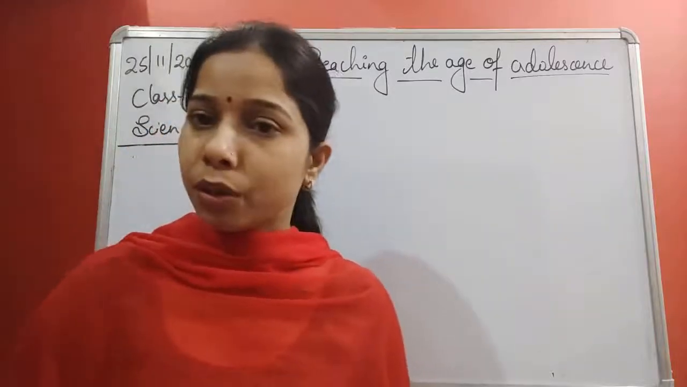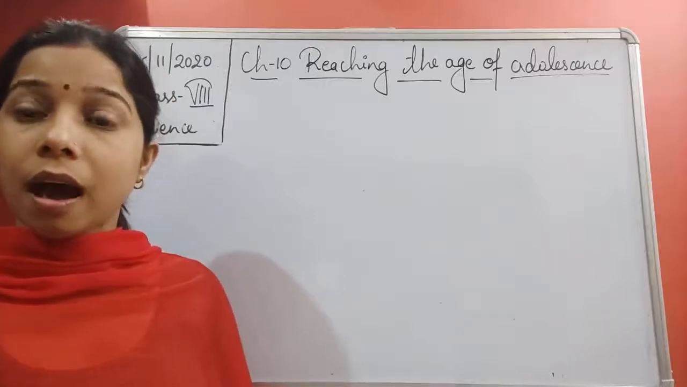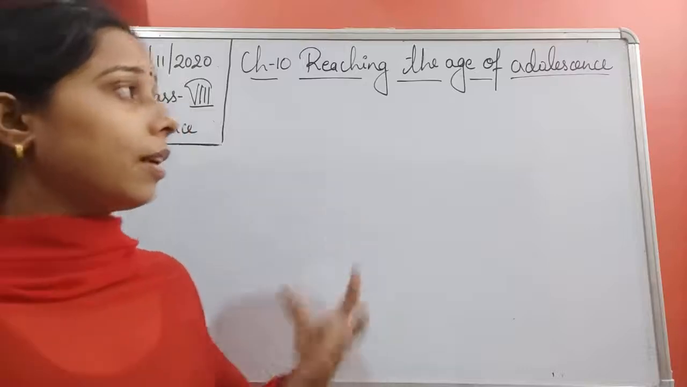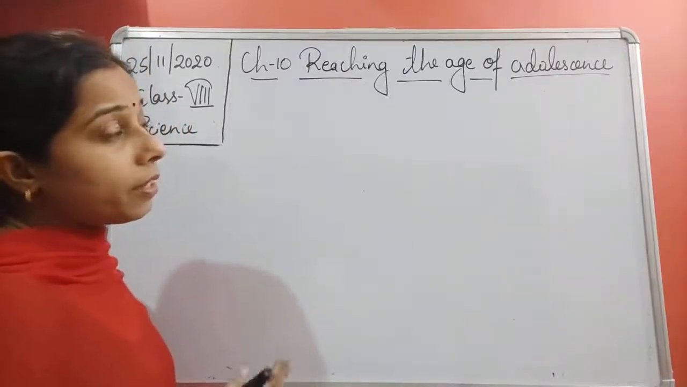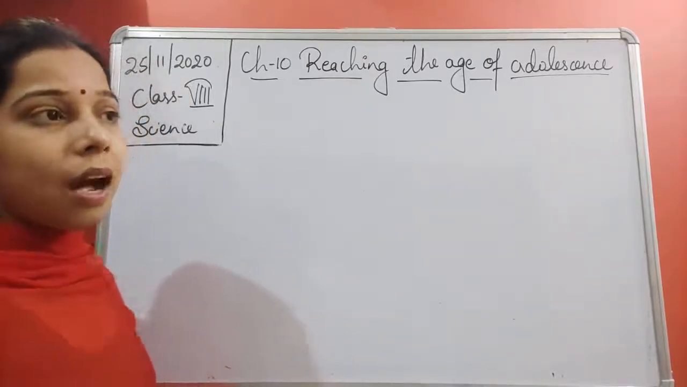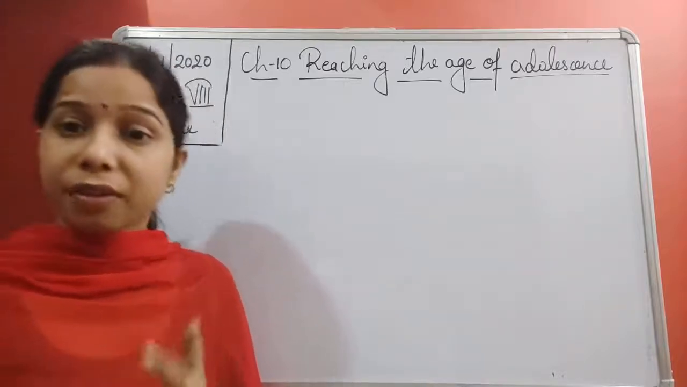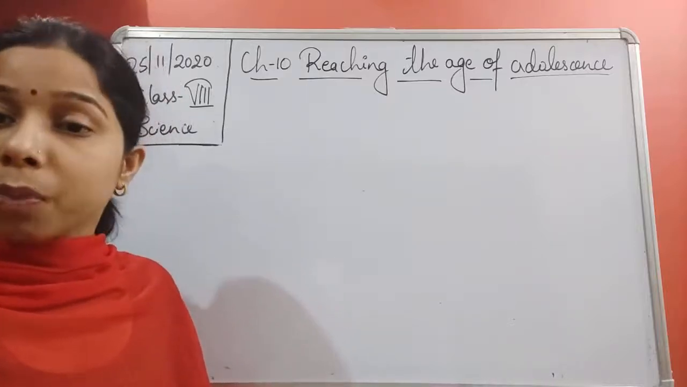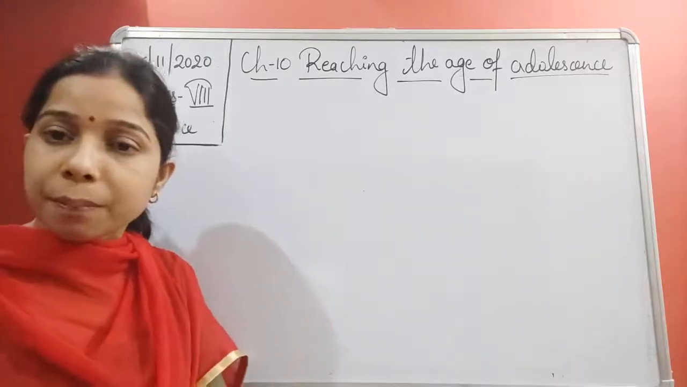Hello students. I hope you are understanding this chapter well and you have understood all the topics which have been explained to you. Now you see students, in the chapter that is reaching the age of adolescence, till now we had discussed the meaning of adolescence, we discussed the different kinds of glands as well as the different kinds of hormones they release.